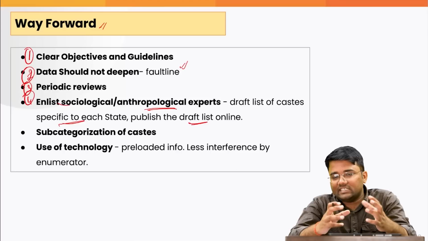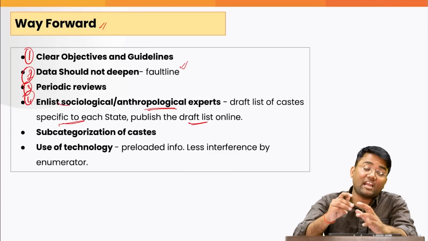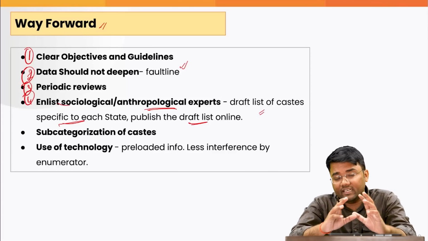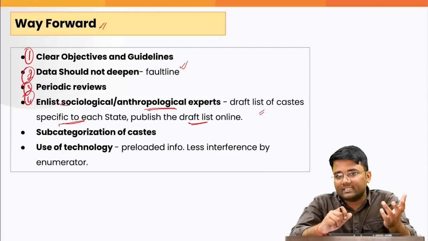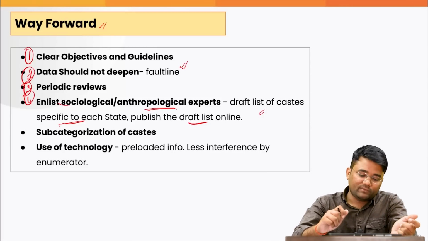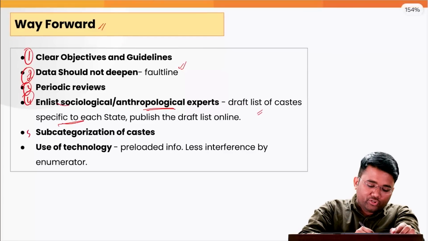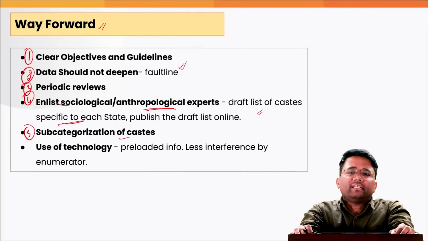Civil society organizations can give their recommendations, and based on that, this draft list can be updated and further improved based on the feedback coming from civil society organizations and the people of the society.